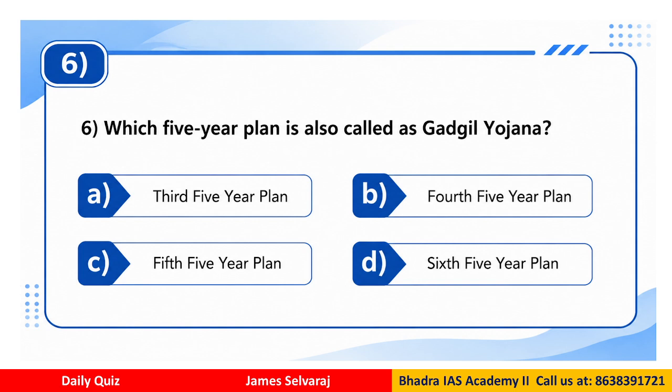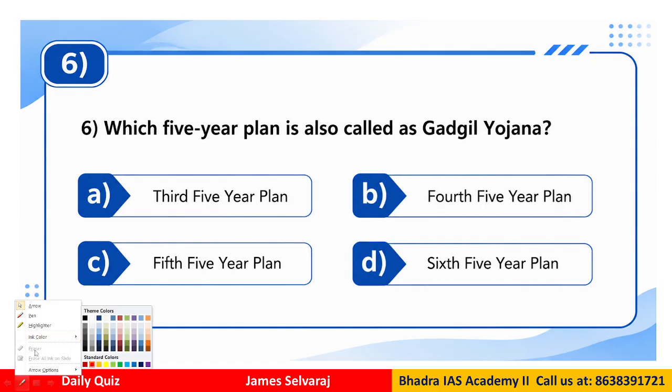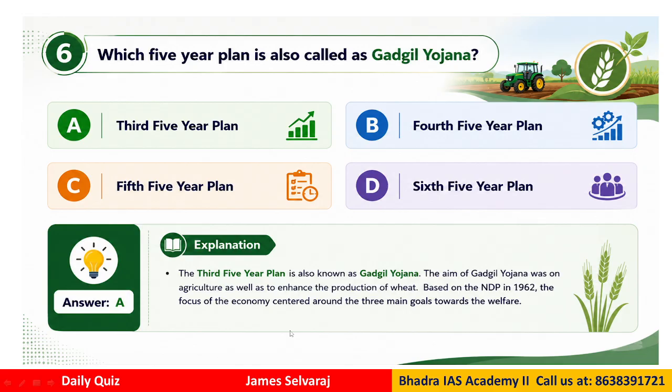Question number 6. Which 5-year plan is also called Gadgil Yojana? This is related to 5-year planning in India. The Gadgil Yojana refers to which plan? 3rd plan, 4th plan, 5th plan, or 6th plan? This is basically a factual question, should be easy. So the answer is A.